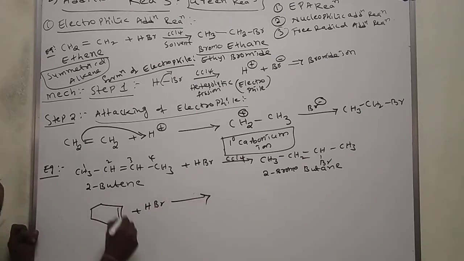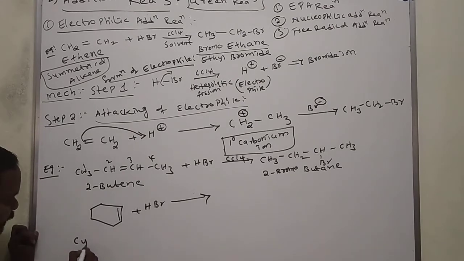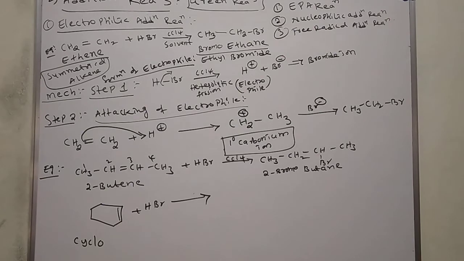What is the name of this molecule? How many carbons are there? All are present in cyclic. So, cyclo. How many carbons are there? 6. One double bond is there.